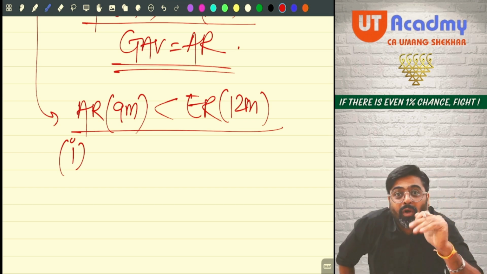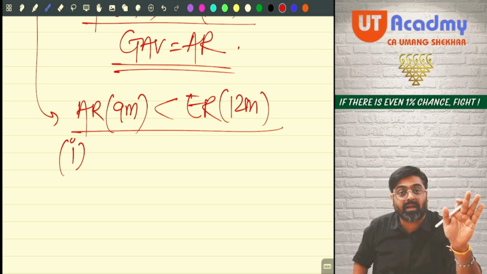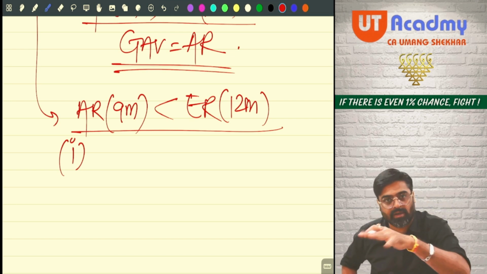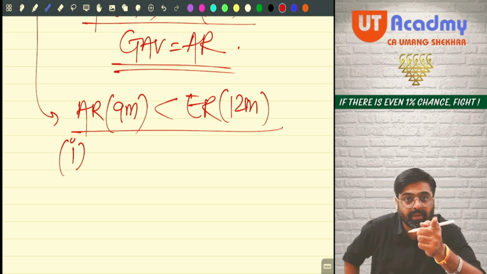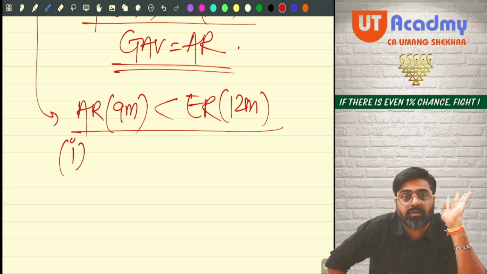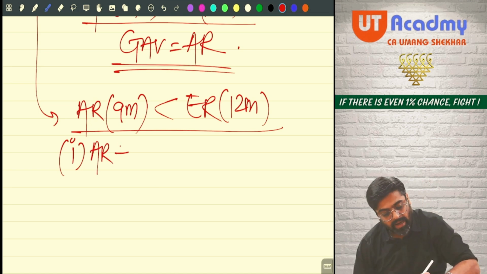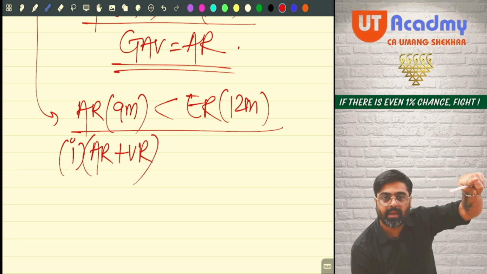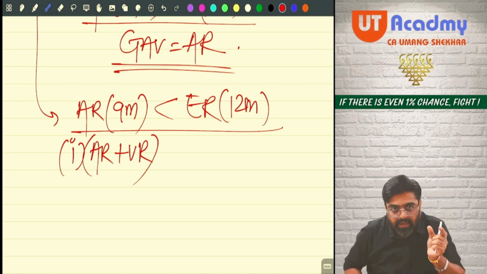Getting my point? So what am I supposed to do now? I am supposed to check whether the actual rent is lower than expected rent and whether the reason was vacancy or not. If the reason is vacancy, actual rent will be accepted. But if the reason is not vacancy, then actual rent cannot be accepted. Expected rent will be treated as GAV. So what will be my step now? I will add actual rent and vacancy rent figures. This is for 9 months and this is for 3 months. For those 3 months also, if I would have given my property on rent, how much rent would I have earned? That is nothing but my vacancy period rent. So I will add vacancy period rent to my actual rent.